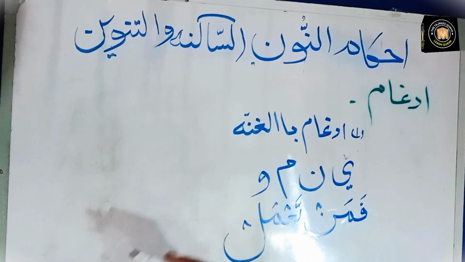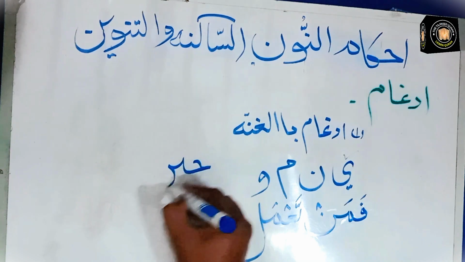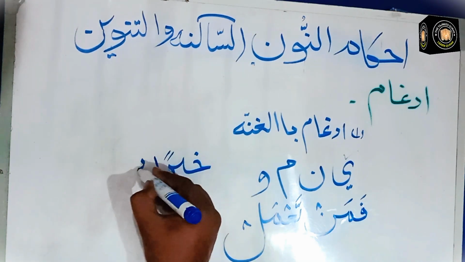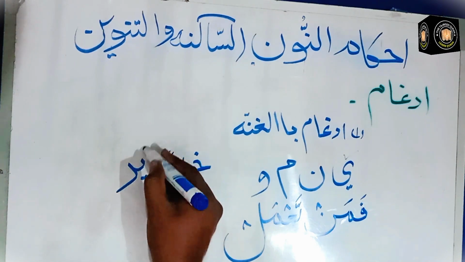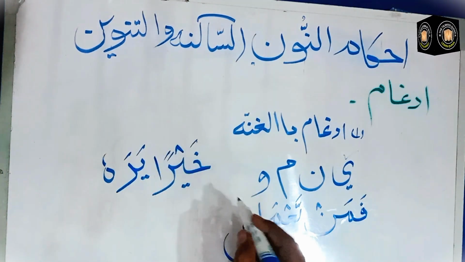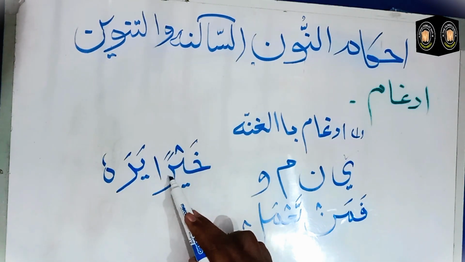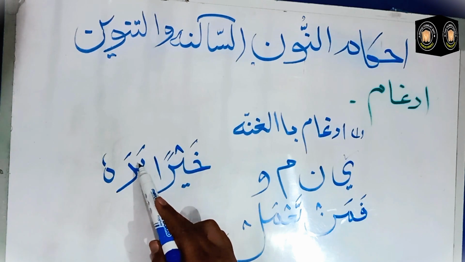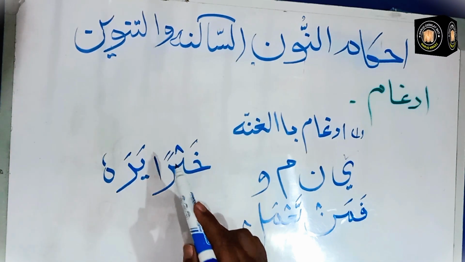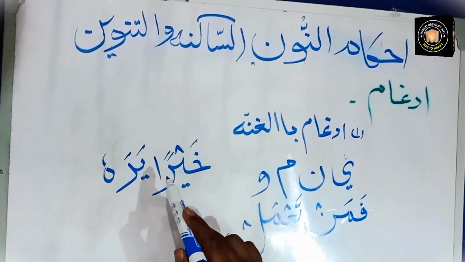When ya comes after tanween, خَيْرًا يَرَهُ. That's tanween. The next letter is ya. Ya is coming after tanween. Now apply rule of idgham and the first type of idgham.